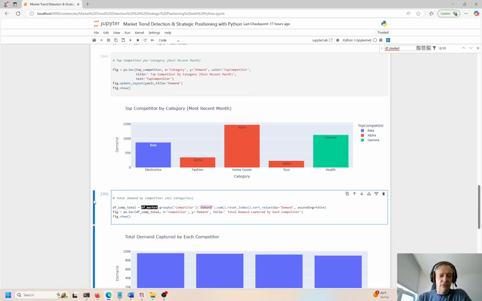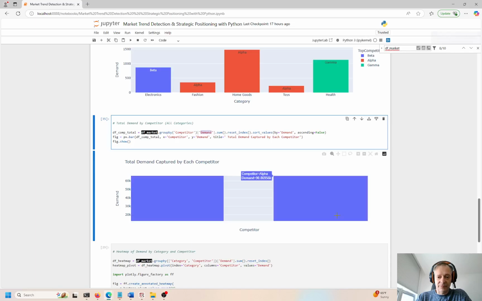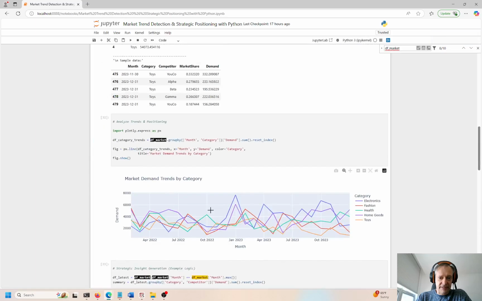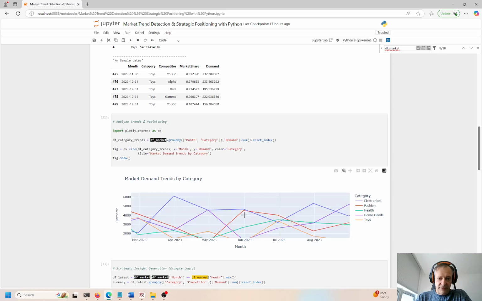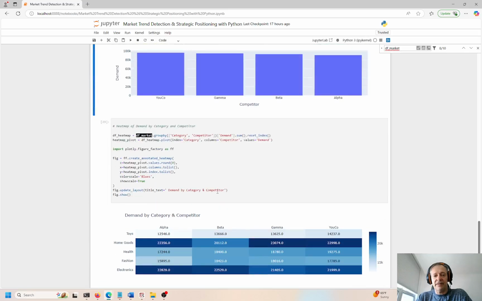So we're looking at the total demand by competitor right here. These are the plots right here. Again, I like these plotly charts a lot because you can put the mouse over. You can actually zoom in and zoom out. This is not super helpful, but if you had a lot of data points like this over here, it would probably be more helpful to do that zoom in and zoom out. So I like the interactivity that you get with these things.